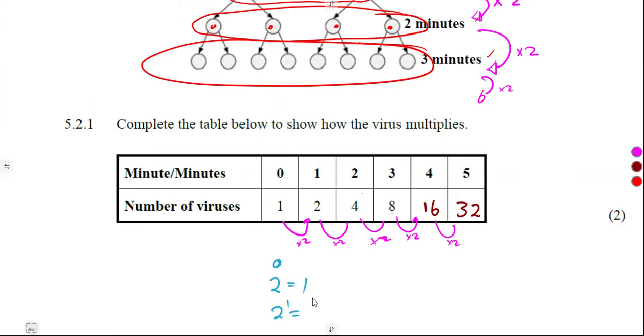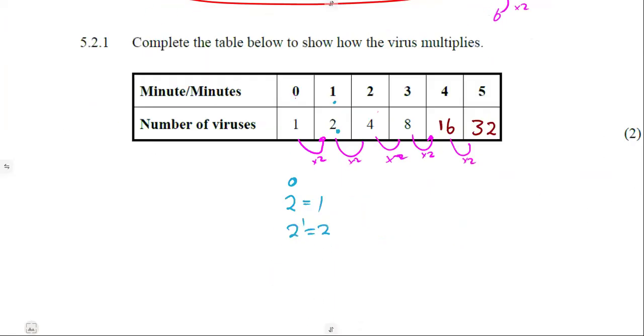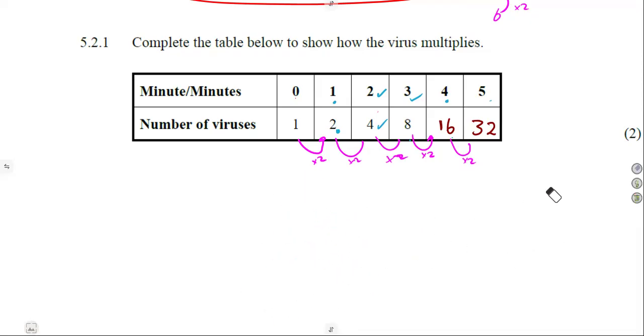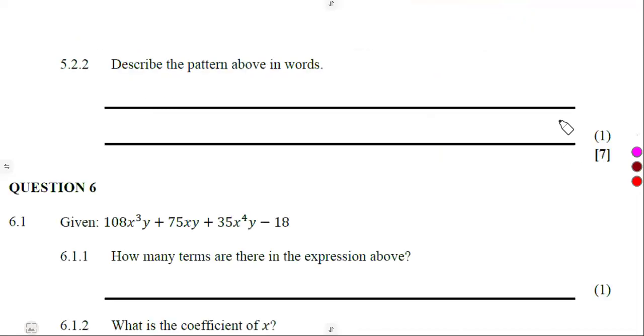2 to the exponent of 1, which is a 2. The same thing, 2 to the exponent of 2, which is a 4 that we see here. 2 to the exponent of 3 gives us an 8. Same thing, 2 to the exponent of 4 was going to give us a 16. This one, 2 to the exponent of 5, a 32. That's another way that we could have used if you understand that. So there are 2 ways in this case. Not only one, but 2 ways.